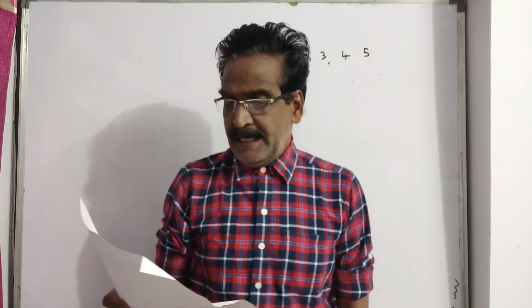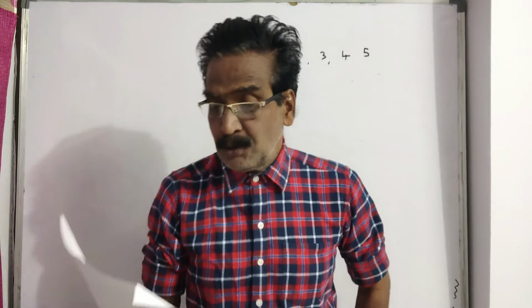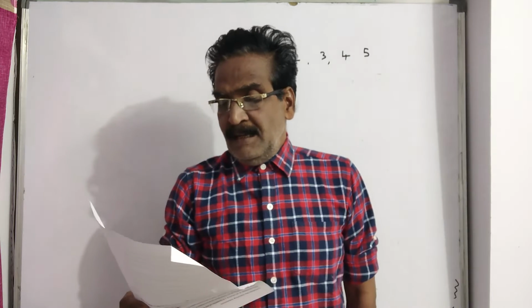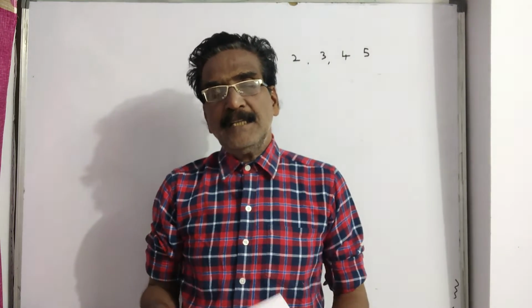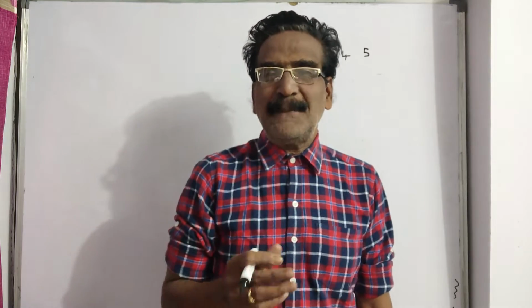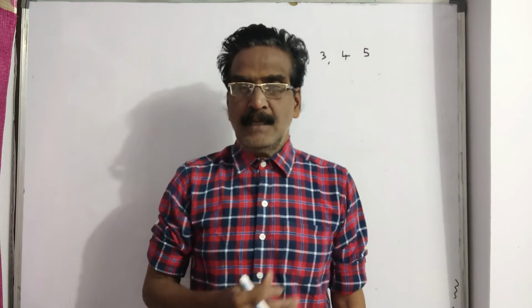Okay friends, let us see the next one. A player attempts to shoot a basketball. Whether he shoots or misses the shot depends on that particular player's skill or ability.